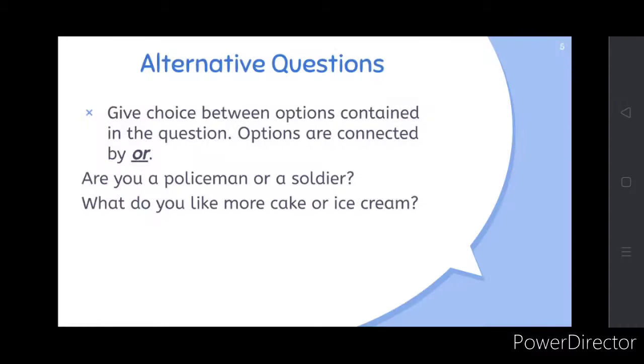Okay. Now let us look into the last one, alternative questions. Alternative questions are nothing but questions that give a choice between options, and the options are contained in the question itself. Okay, and the options are connected by the word or. So you can easily make out that this is an alternative question. Now let us see one example. Are you a policeman or a soldier? Okay. What do you like more, cake or ice cream? So there are two alternatives and the answer is any one of them, either cake or ice cream, or policeman and soldier. Next.